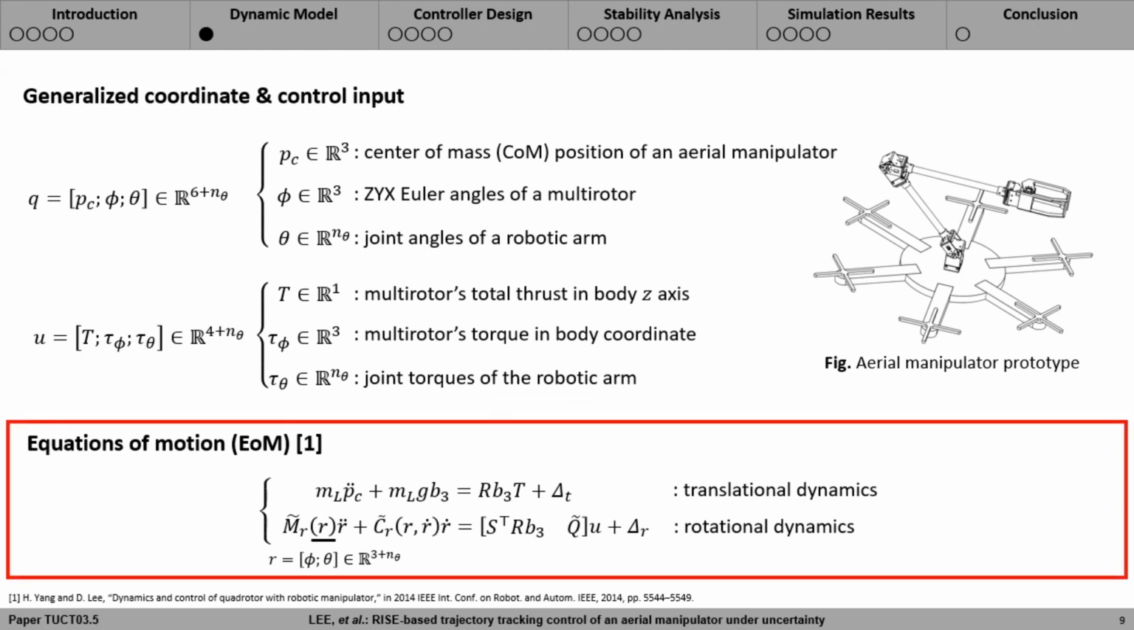Equations of motion can be derived as in reference 1. Translational dynamics and rotational dynamics can be derived in a decoupled fashion. To compactly write rotational dynamics, we use notation R to denote both phi and theta. Delta with subscript T and R are disturbances in translation and rotation.